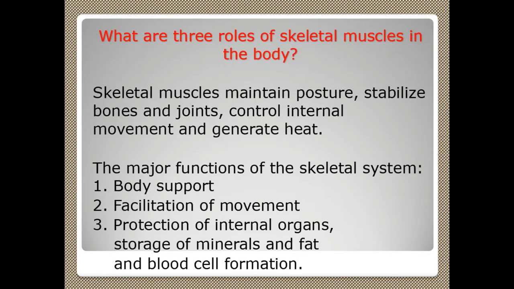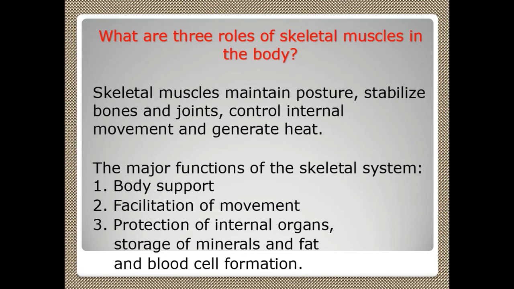So what are the roles of skeletal muscles in our body? Skeletal muscles maintain posture, stabilize bones and joints, control internal movement, and generate heat also. Suppose you are standing on the top of the Himalayas where the temperature is very low, muscles will generate heat energy. In that place, muscles help to increase your body temperature.